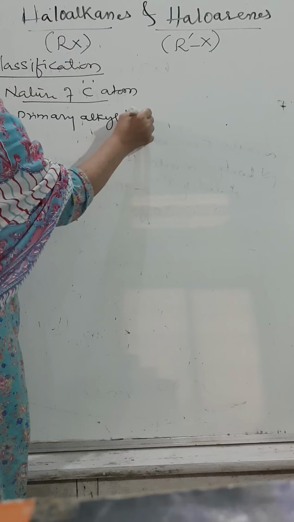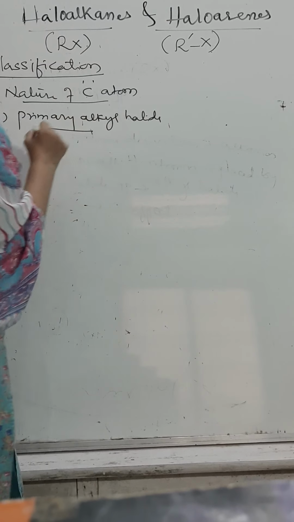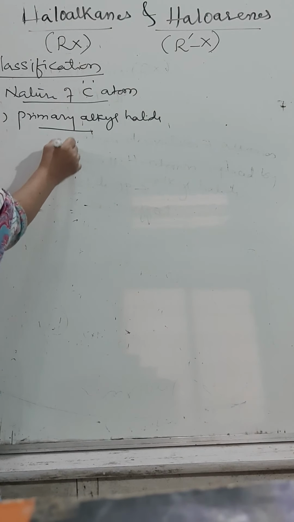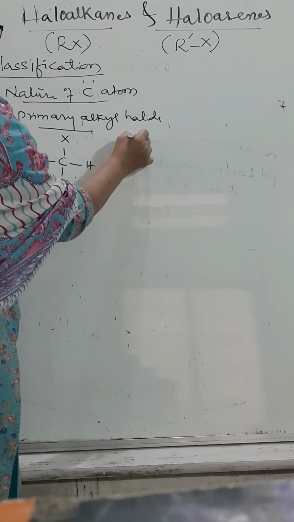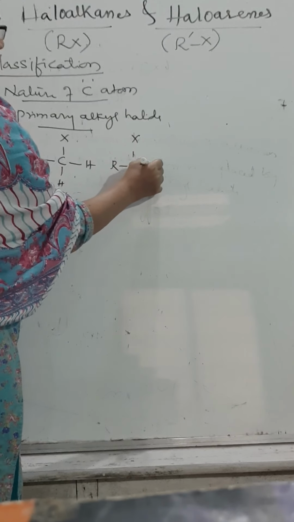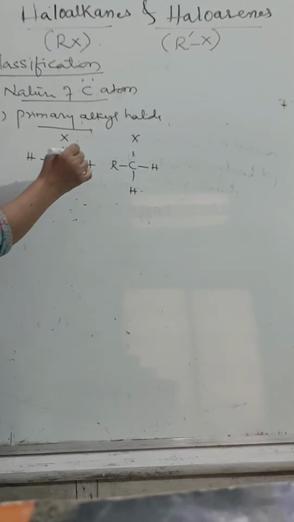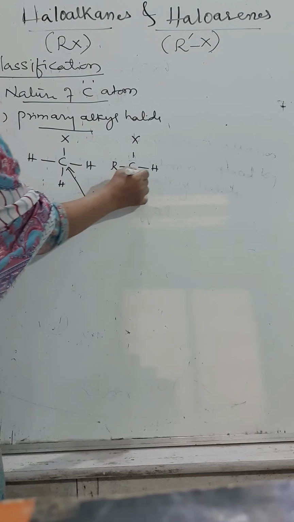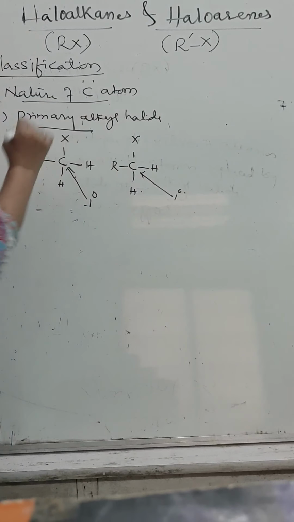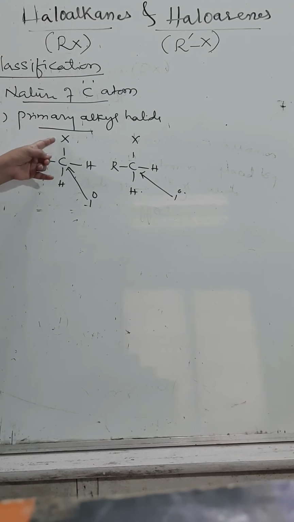Primary alkyl halide. What are primary alkyl halides? If the halide group is linked to a primary carbon atom. Okay, this carbon atom is also primary, this carbon atom is also primary. So what does it mean? The halide group is linked to the carbon which contains 3 hydrogen atoms or 2 hydrogen atoms. They are called primary.